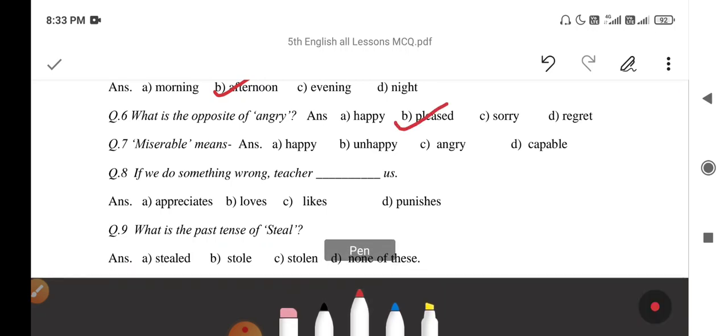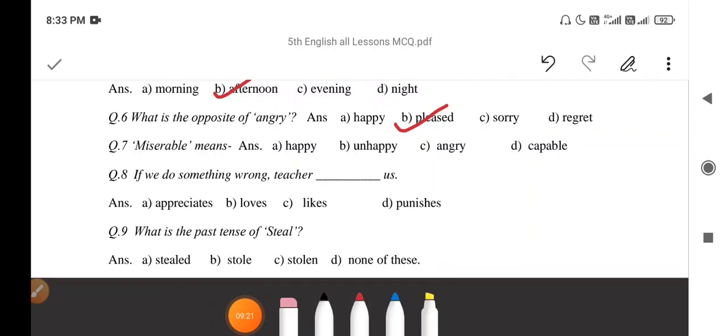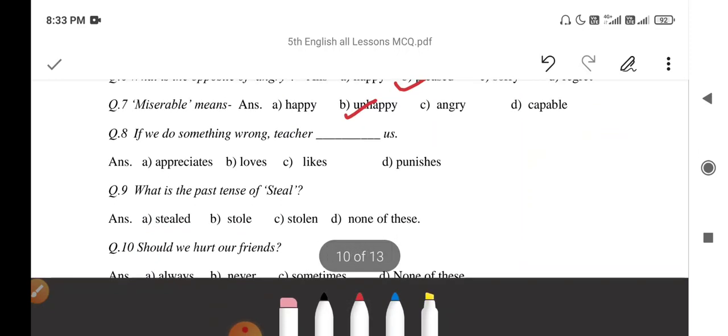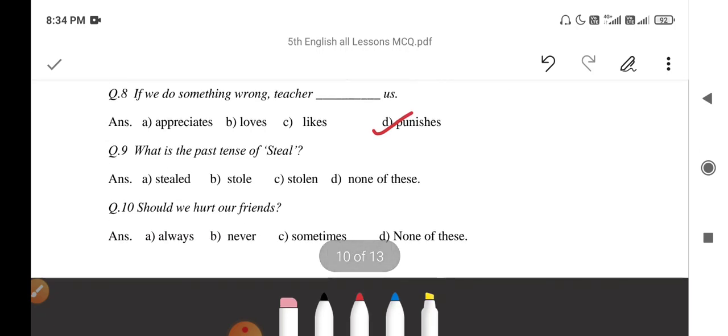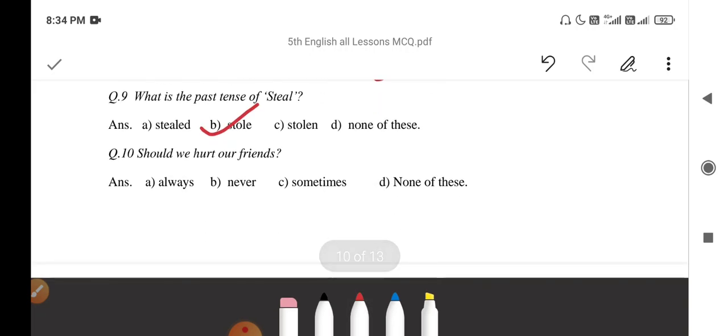Next, miserable means unhappy. Next, if we do something wrong, the teacher punishes us. What is the past tense of steal? Past tense of steal is stole. Should we hurt our friends? Never.